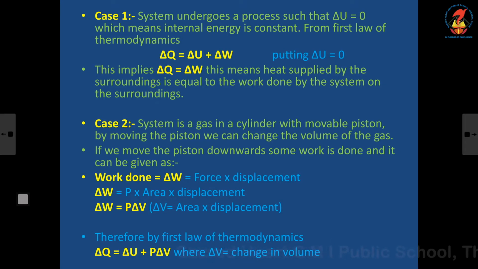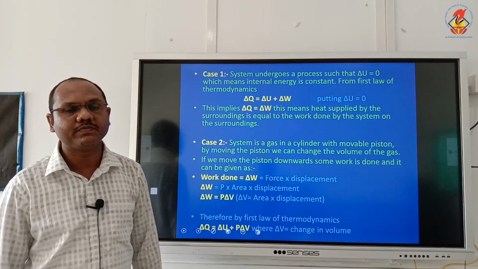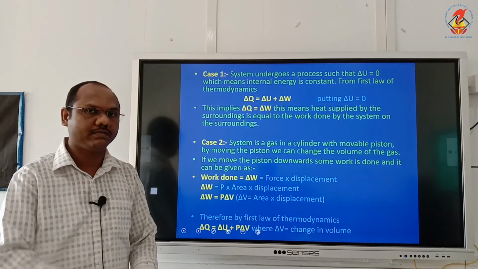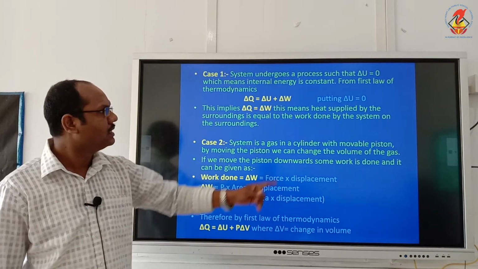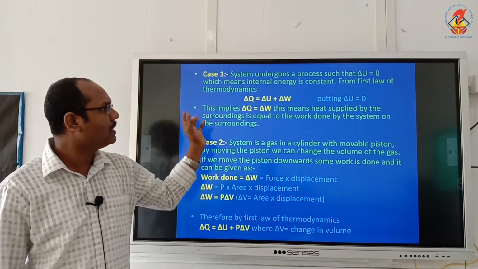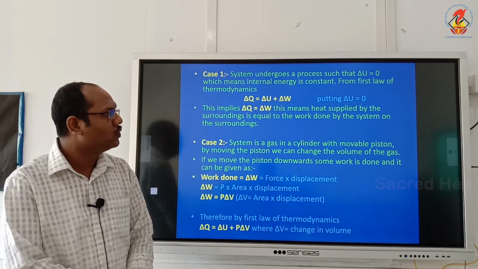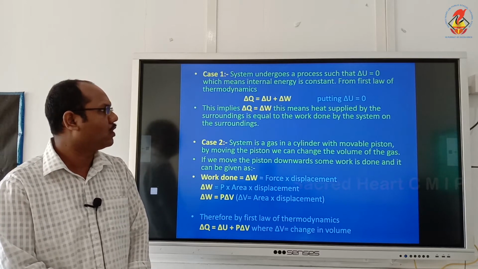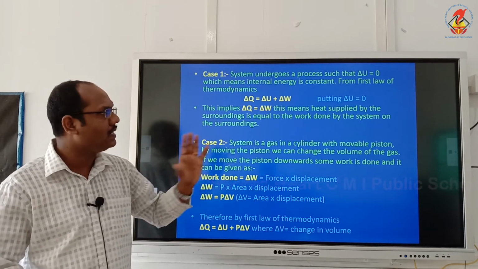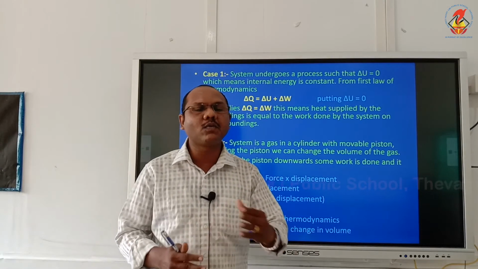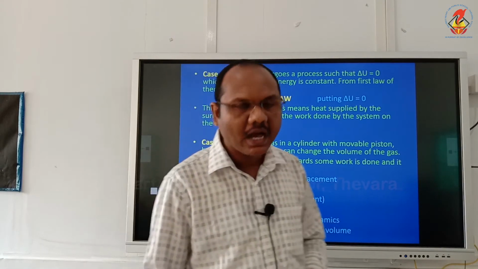Now we are applying the first law of thermodynamics. Delta Q is equal to delta U plus delta W, and I already told you delta U is equal to 0. So I am putting delta U as 0, you will get delta Q equal to delta W. What does that mean? It means that the heat supplied by the surroundings is equal to the work done by the system on the surroundings. So heat supplied is equal to the work done. I will give you the example.